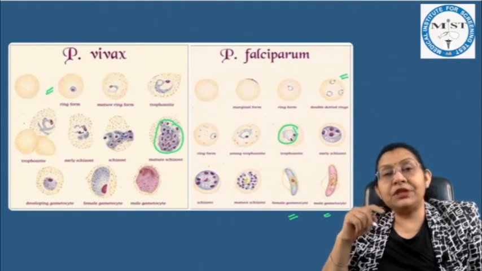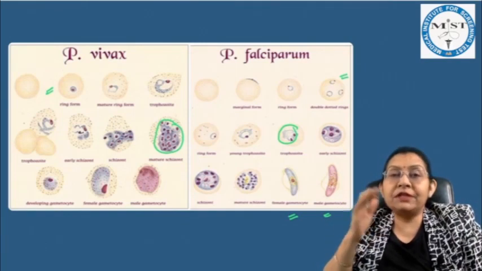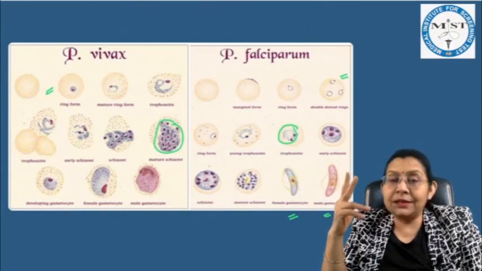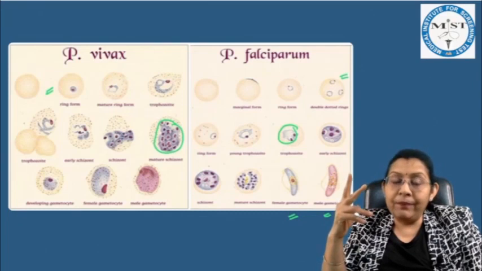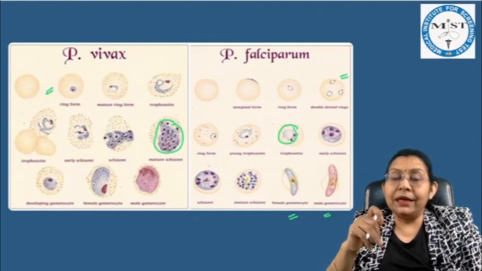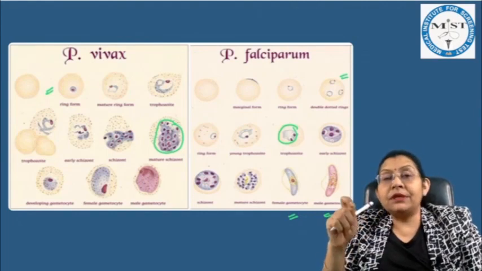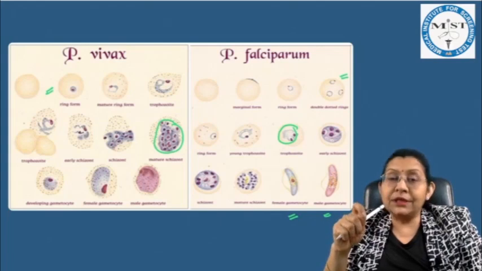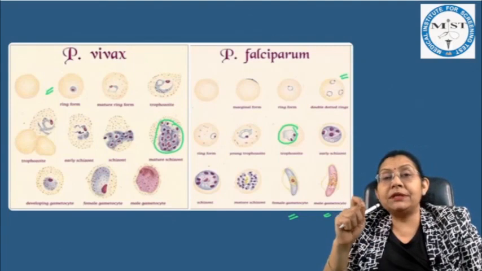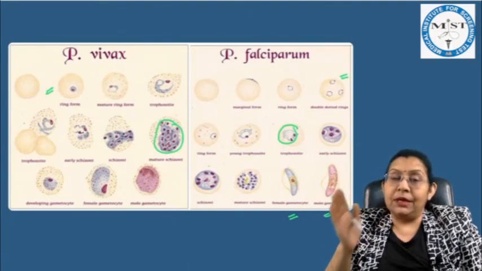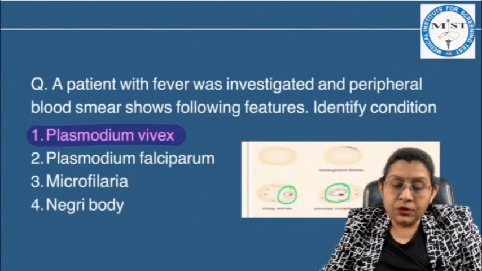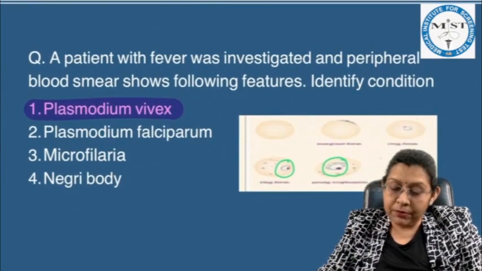So by these features we can differentiate whether it's a vivax or falciparum infection, and that's why we prepare two types of slides for the diagnosis of malaria. The one is a thick slide, where we confirm that a malaria parasite is there, and then we prepare the thin slide to see which malaria parasite is there, because the line of management depends upon the parasite species. The drug of choice is different for vivax and falciparum. So the answer to this question is Plasmodium vivax.